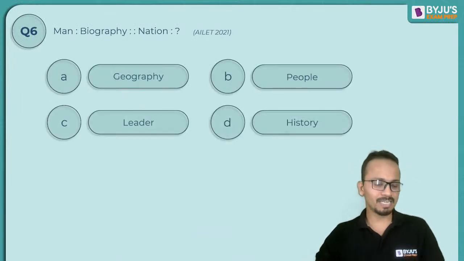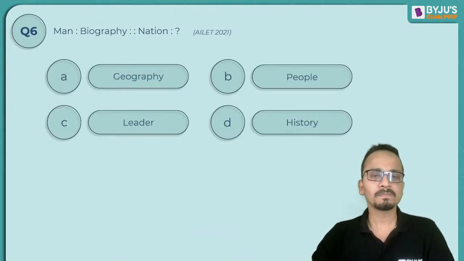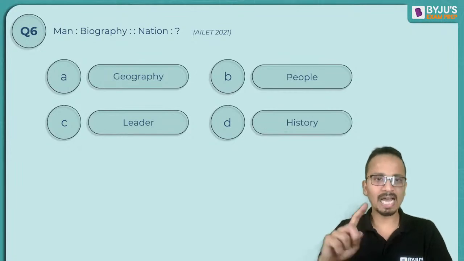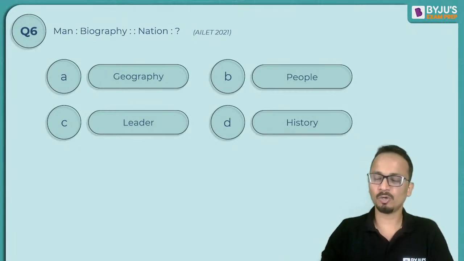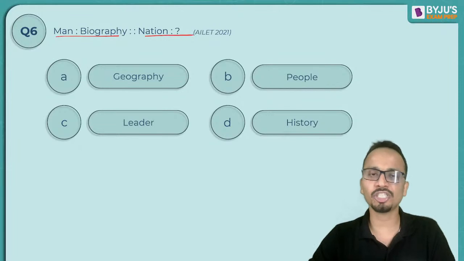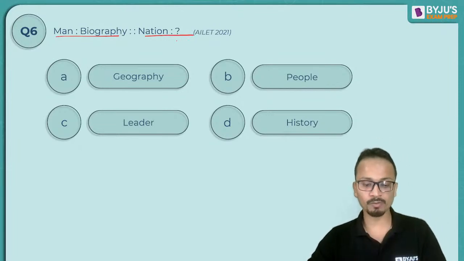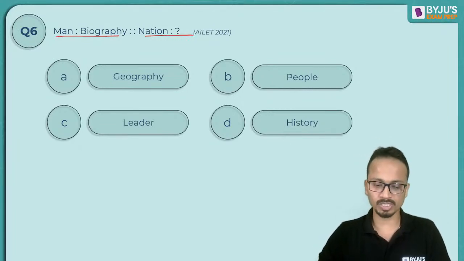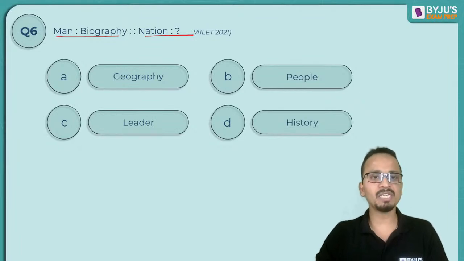Now question number 6 again from AILET 2021. Now this is a question of analogy that appeared in the logical reasoning section. Now man is to biography, nation is to what? So you'll have to establish a relation. Okay, so the relation between man and biography should be the same as the relation between nation and the question mark, which you'll have to select from the 4 options which are given below. So quickly give me a correct answer.